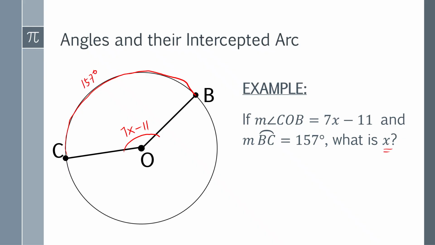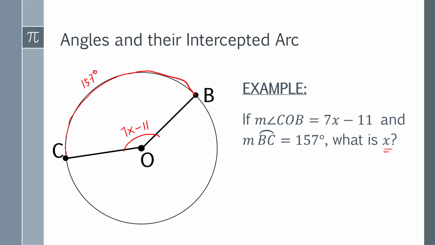To find the value of x, remember again, you have to know the postulate, which is the central angle intercepted arc postulate. It says there that the measure of the angle is also equal to the measure of the intercepted arc. Now, before we continue, kindly do this on your own. Can you pause this video, and whenever you're finished, please resume this video. Done already? Let's reveal your answer.